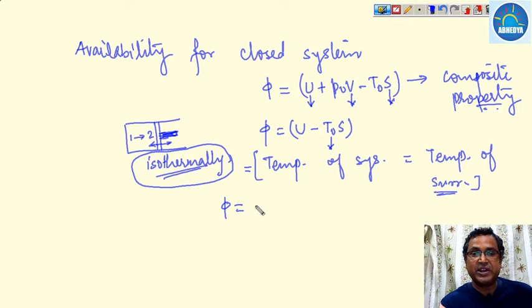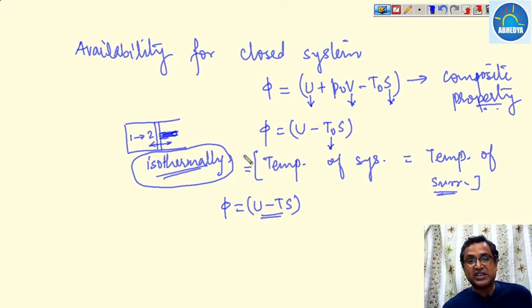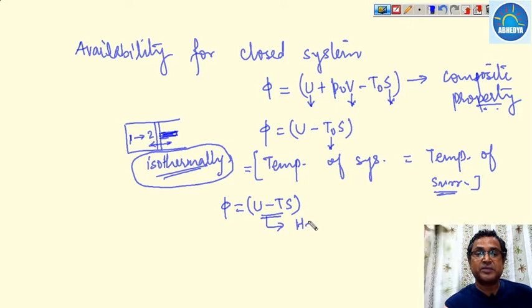So this phi will become U minus TS. Now U minus TS is nothing but the maximum available work, or the work potential, of a system which is in thermodynamic equilibrium with the surroundings when the system moves from state 1 to state 2 isothermally and the temperature of the system remains the same as the temperature of the surroundings. And this U minus TS is known as the Helmholtz function.